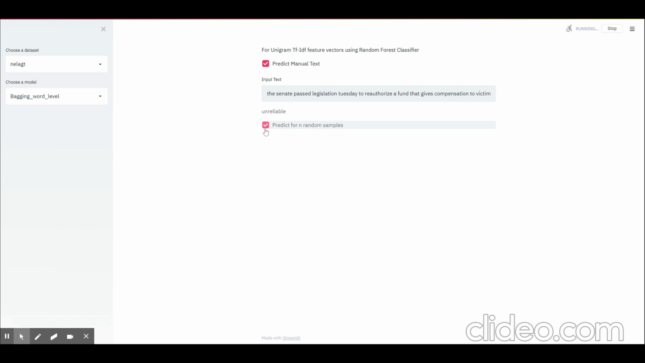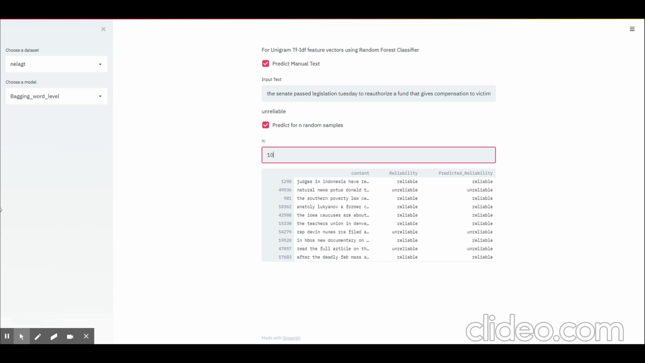Now let me try the option of predicting for n random samples. Here n indicates the number of samples that you're interested in, and I would enter 10 now. So you would expect to see output for 10 different input texts and the corresponding model output, as well as the actual input.